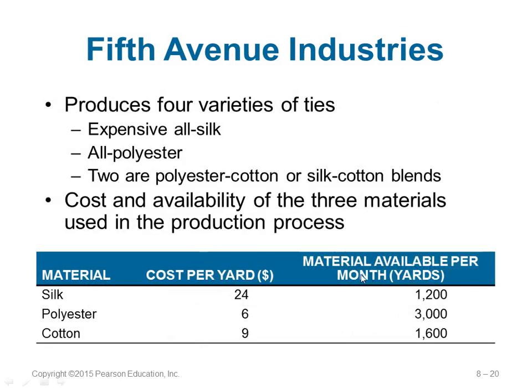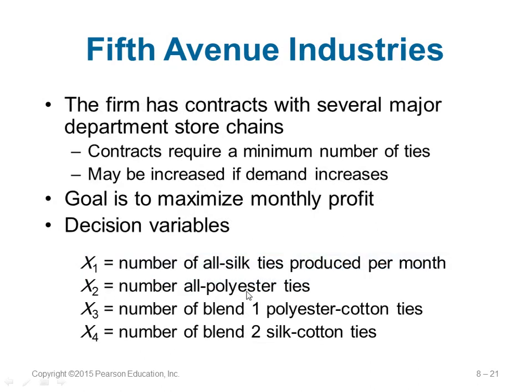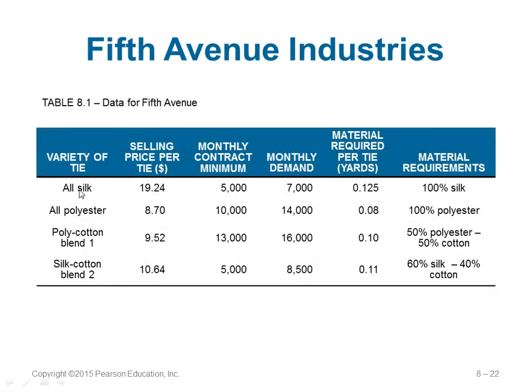Okay, so this is per month, so we'll go with per month. X2 is the number of all polyester ties per month, and X3 is polyester cotton ties per month. X4 is silk cotton per month. So this is also given to you. All silk, the selling price is this. Monthly contract minimum, okay, so how much is the minimum they will need for it. Monthly demand is also given to you.